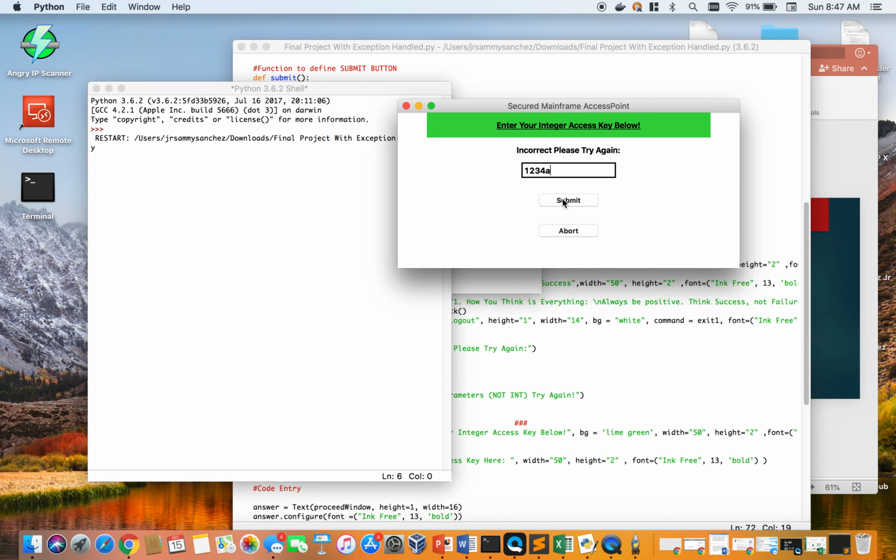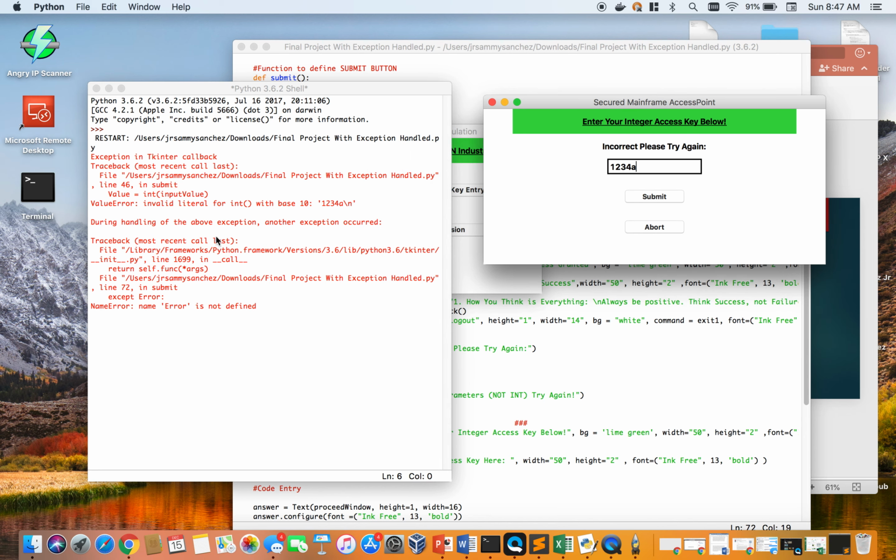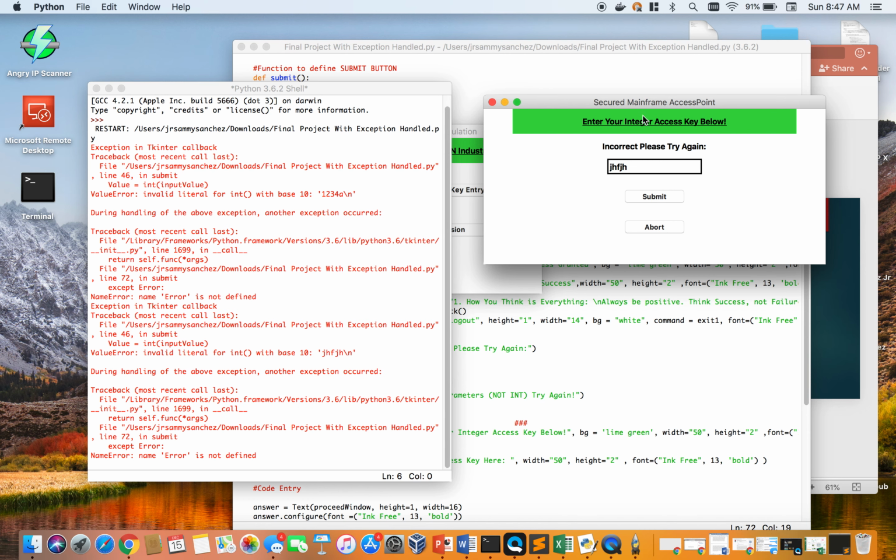So now if we press submit on this, we get an error. Right here, this is the exception right here. And it says name error is not defined because that's not something that the accept can automatically catch without you having to actually write manually what the error exception or defining what error means. So let's try this again. We'll just put a full string. Same thing. It just errors out on us.